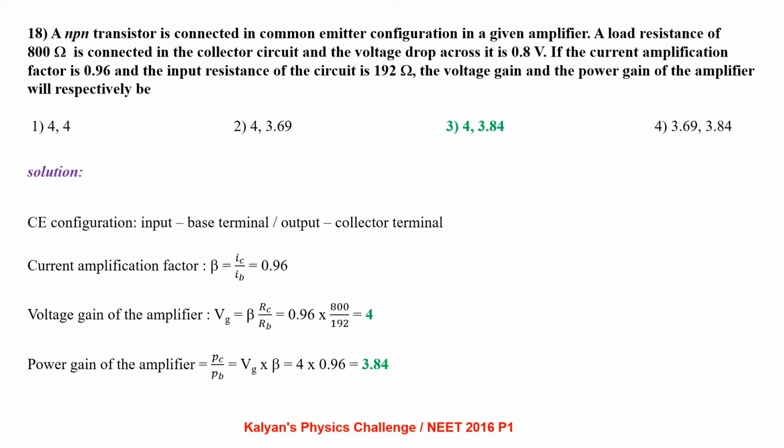As the transistor is connected in common emitter configuration, the input is base terminal and the output is collector terminal. Current amplification factor IC by IB is 0.96. Voltage gain of the amplifier Vg equal to current gain times ratio of resistance, that comes out to be 4. So the power gain of the amplifier will be output power by input power, that can be written as voltage gain into current gain, that comes out to be 3.84.